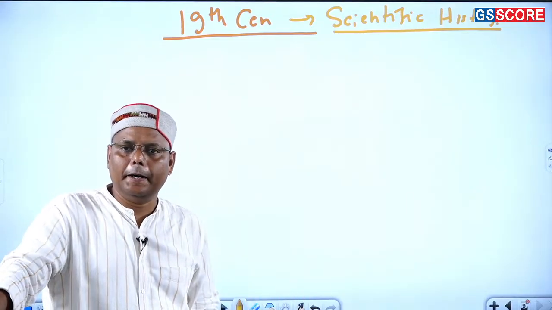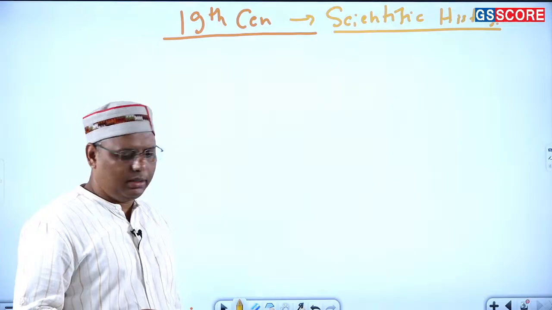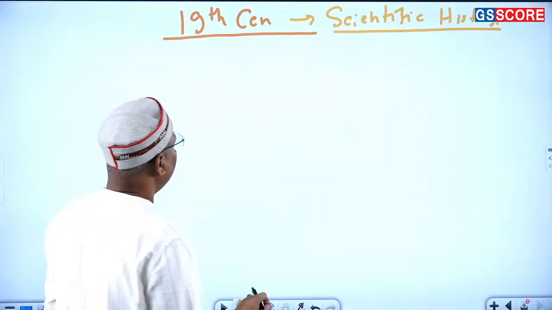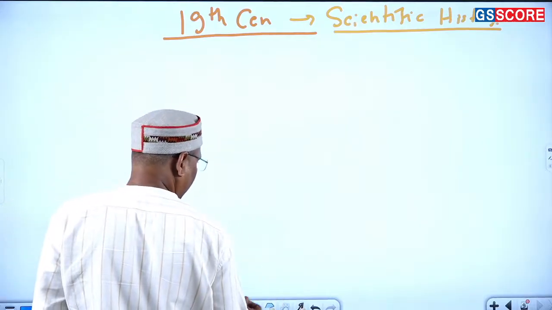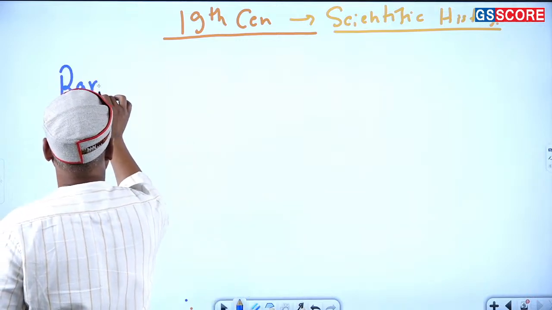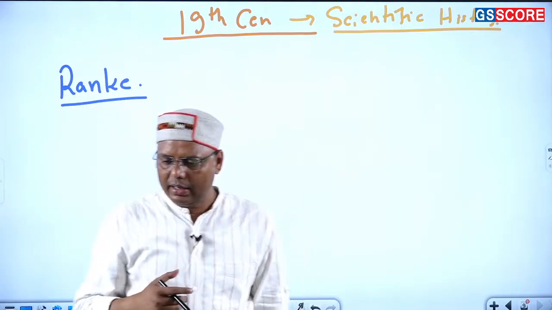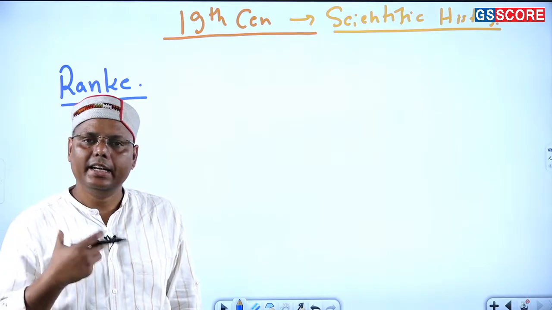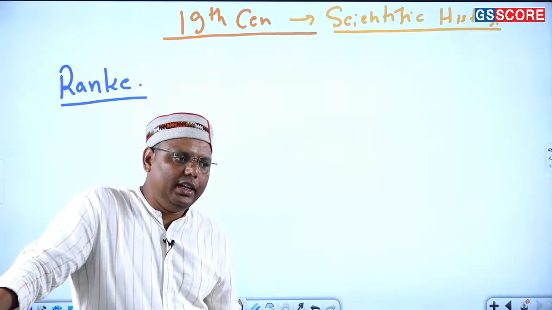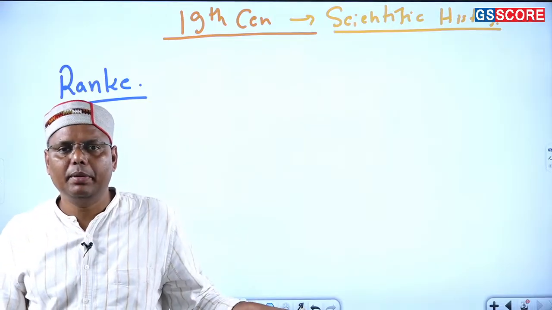Okay, so when it comes to the 19th century, the way I had been telling you, here it is emerging somehow as a scientific history. Okay. So we can say some of the scholars are coming in even here, and among them one I had already discussed, that was scholar Ranke. Okay. There are several debates in history about whether history is a science or not, or whether history can become an objective subject or not. Because normally when it comes to the humanities paper, we believe that they are humanities.